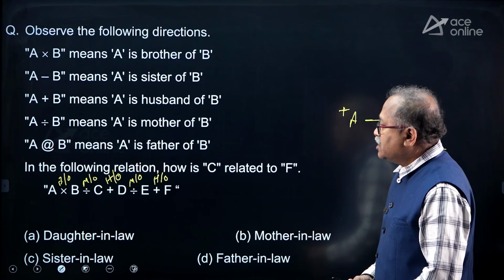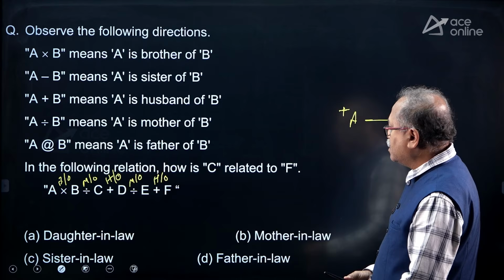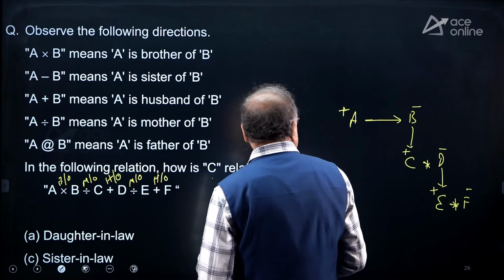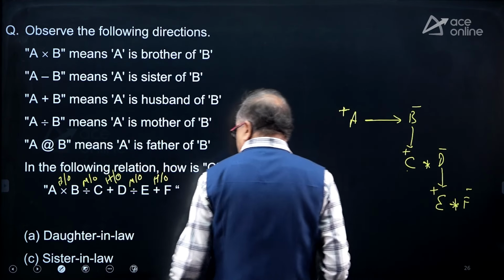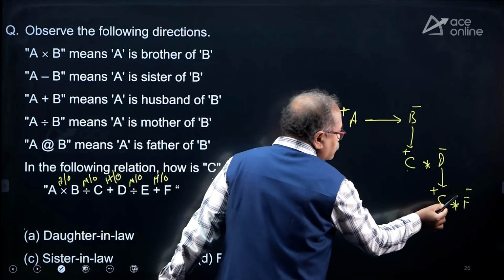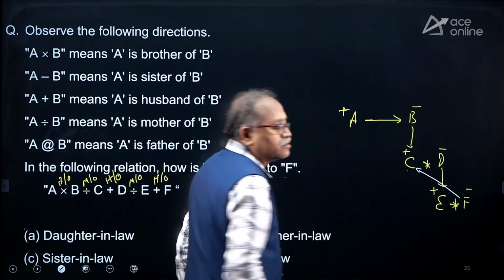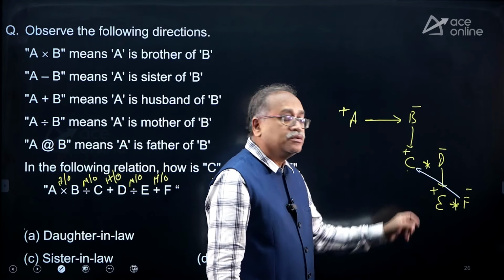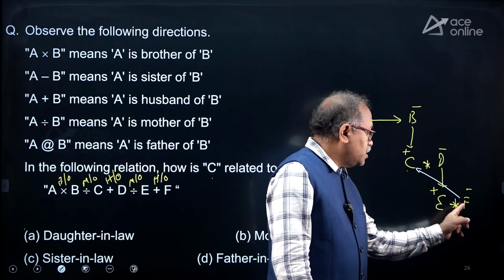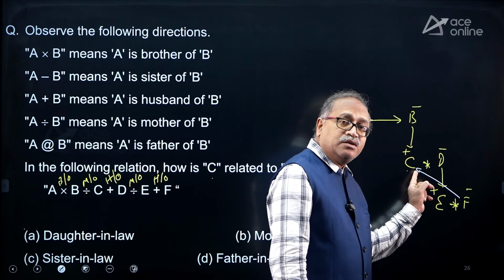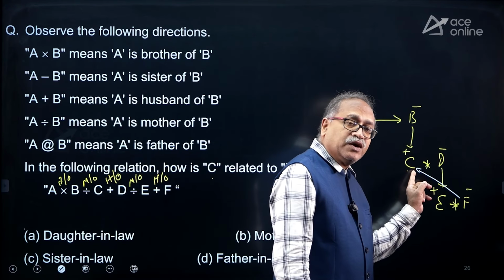After this, what is the question here? How is C related to F? So for F, it's the husband's mother, husband's father.